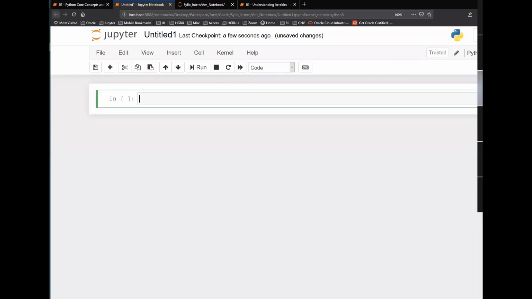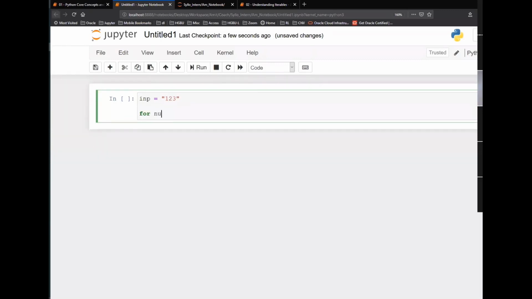So let's say the number that I will be getting from the user is in this form, 1 2 3. Now I can say for num in inp, and then sum equals sum plus int